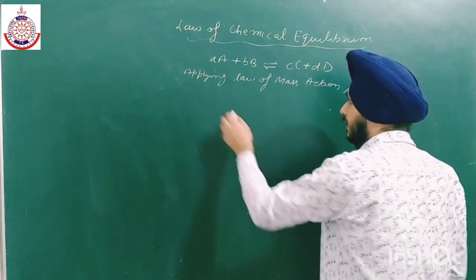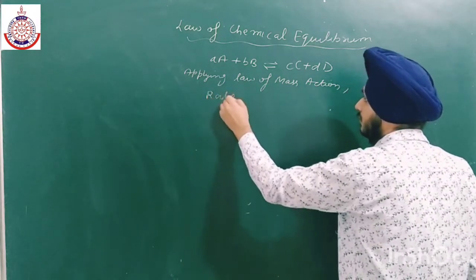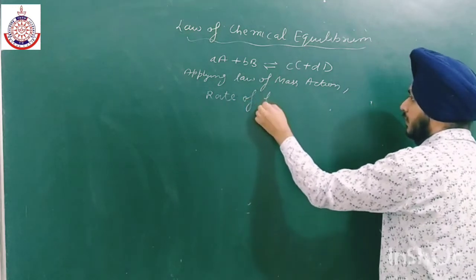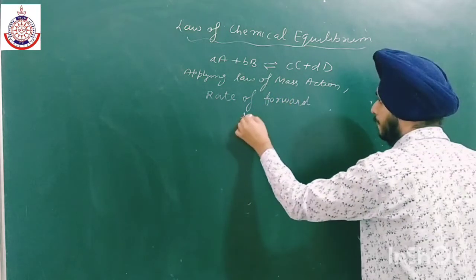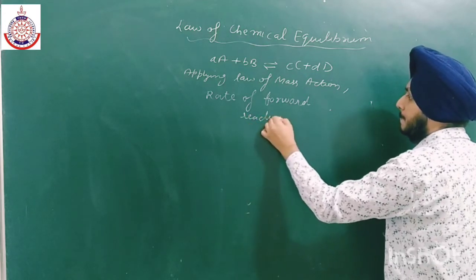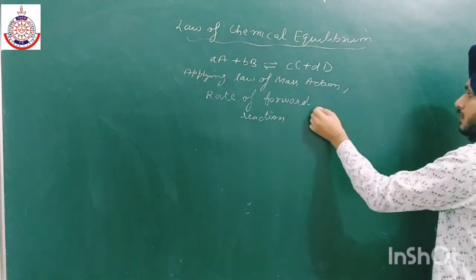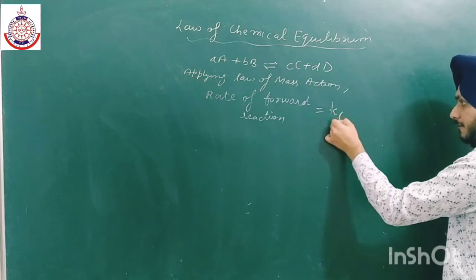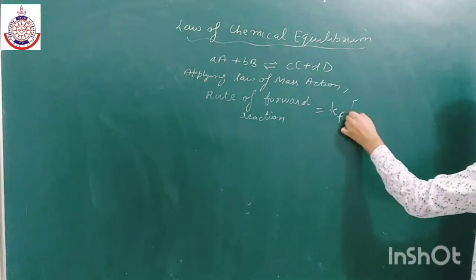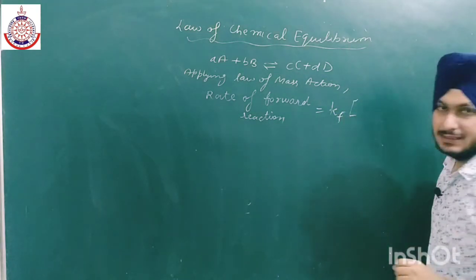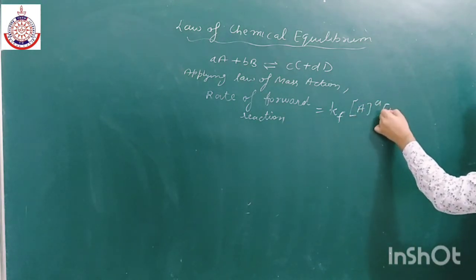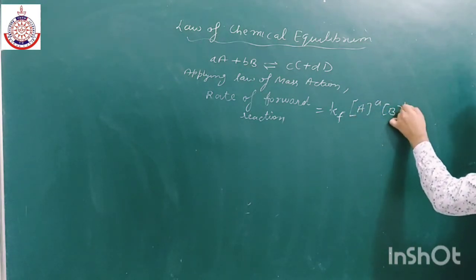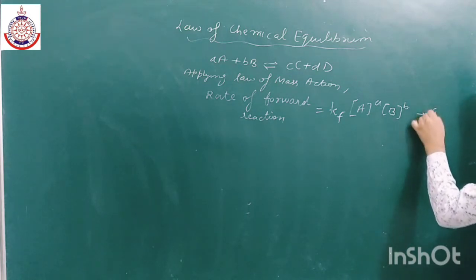Okay, so the rate of forward reaction will be equal to Kf into the concentration terms in square brackets, [A] to the power a into [B] to the power b. Okay, so this is equation number 1.